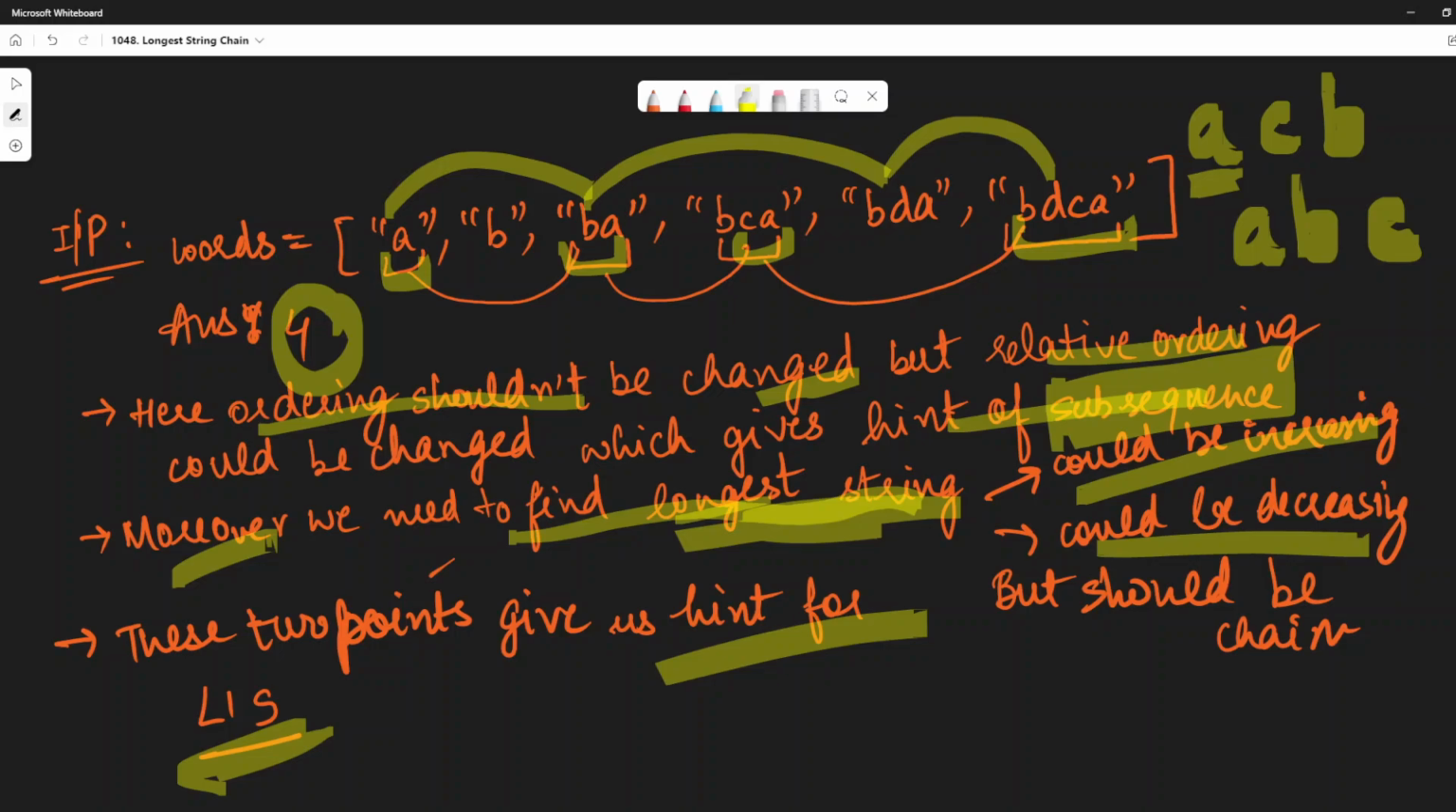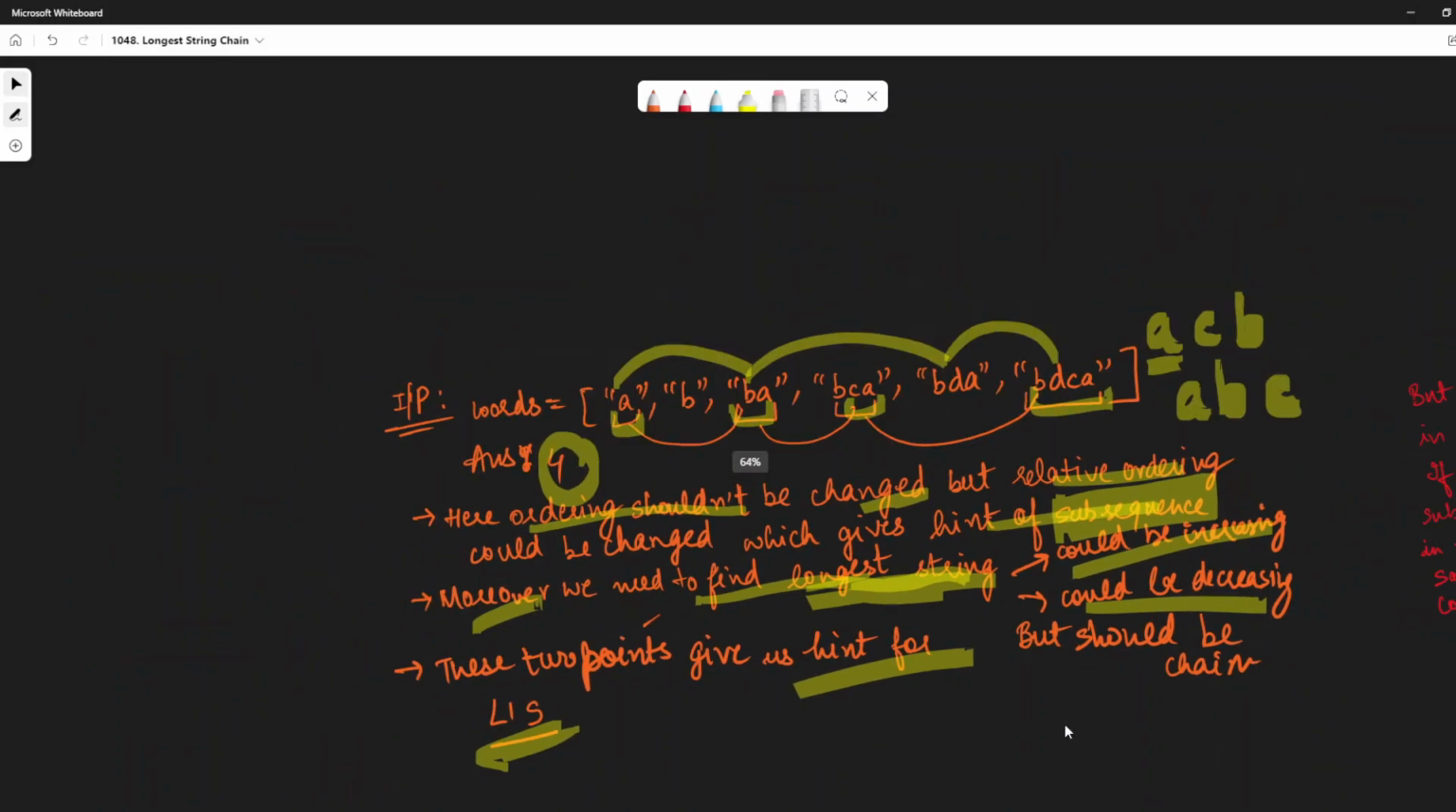Because in LIS, that is the longest increasing subsequence, we are required to find the longest subsequence which is increasing in order. Right, here also we can find that only. We are required to find the longest increasing chain here, and that chain is the way LIS is there. So we can go ahead with that solution also. Means we can code that solution also. I'll show you that also. But there is one more thing.